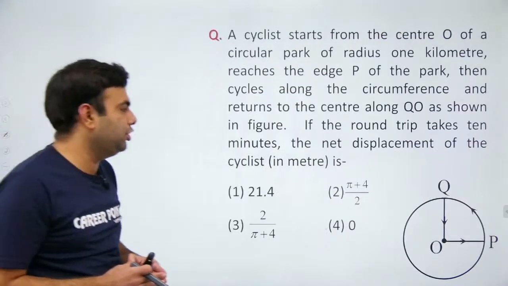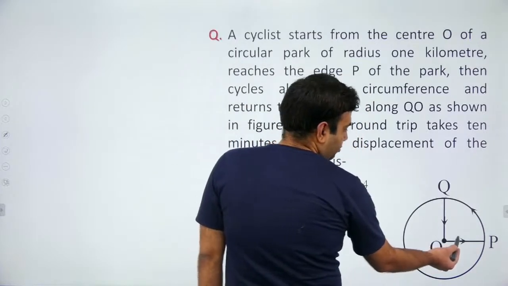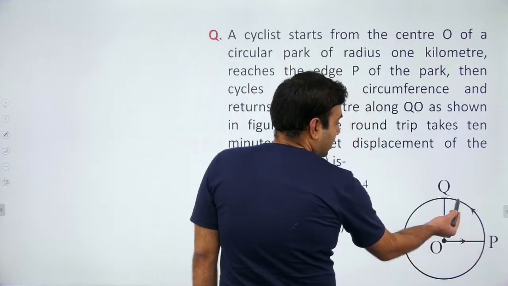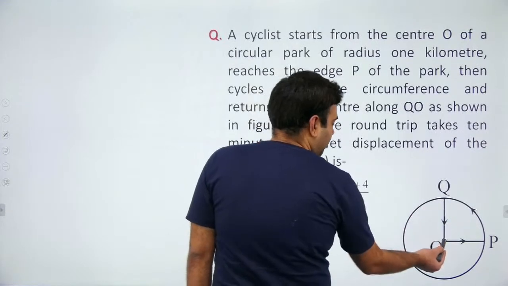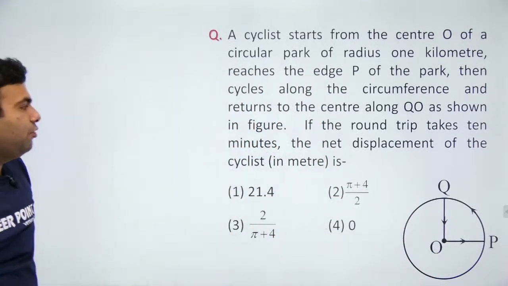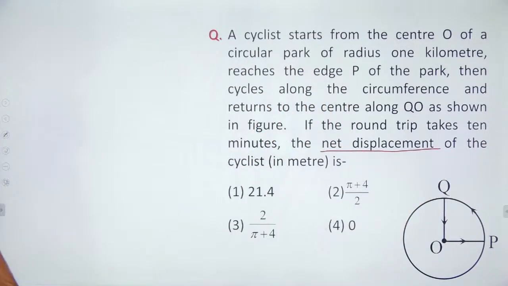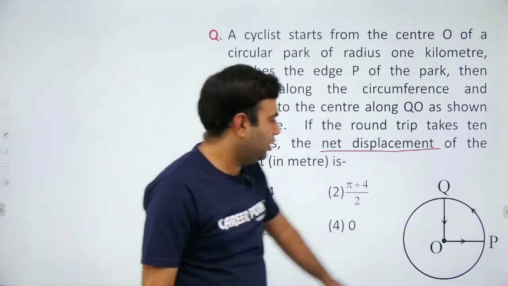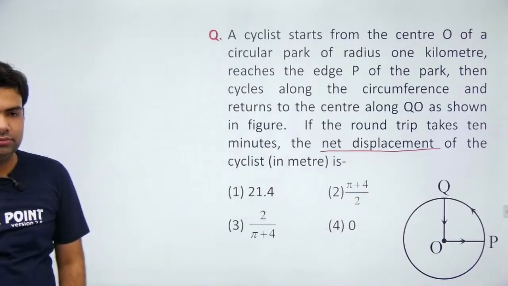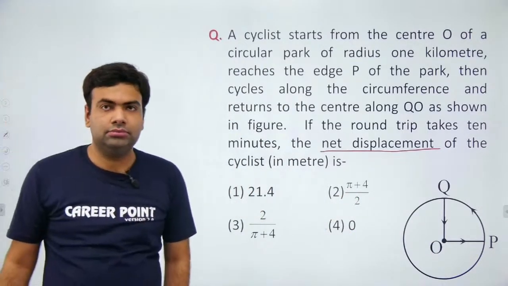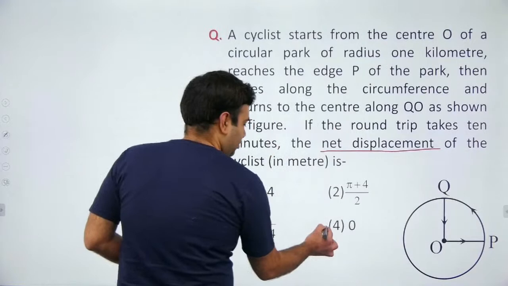Now another question for you. See this question. If this particle is starting from point O, it is moving to point P, then it is having quarter circular motion, and again from point Q it is returning to point O. So in this complete journey, what is the net displacement of the particle? Definitely it is 0. Why? Because the initial and final positions are the same, so the answer will be 0.